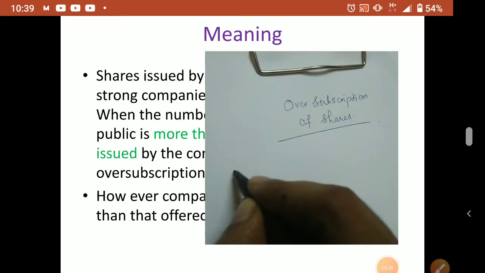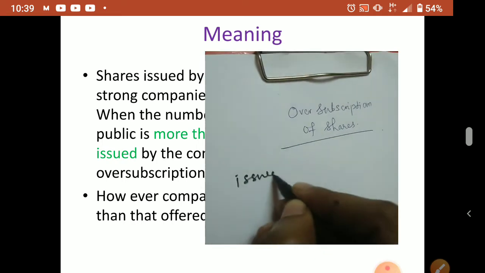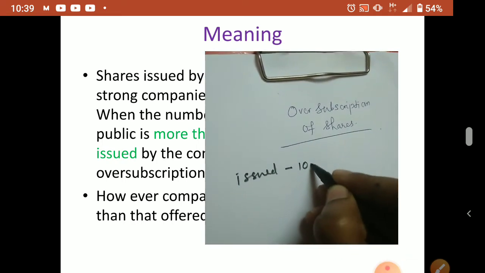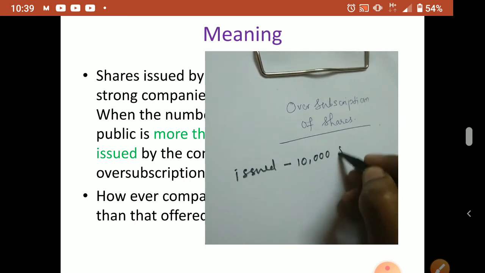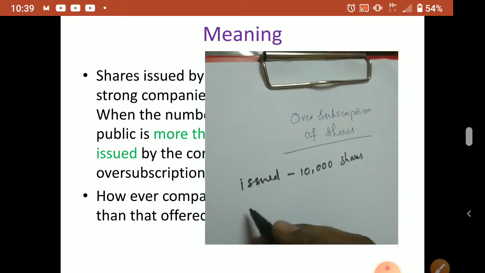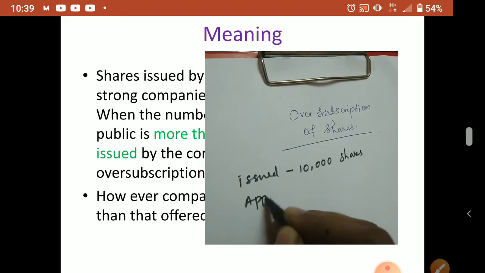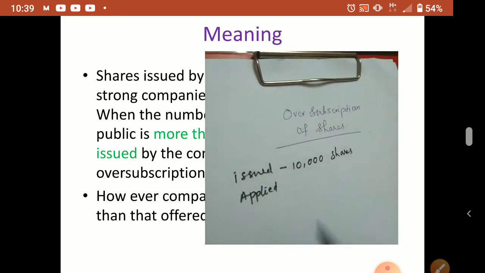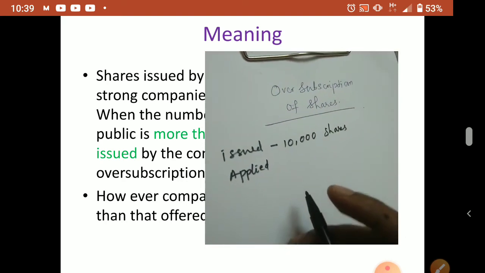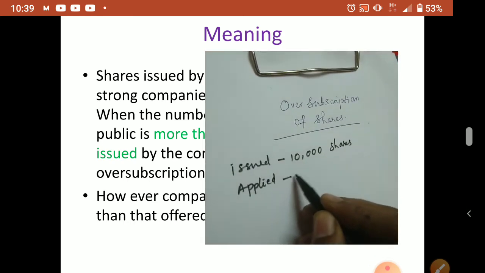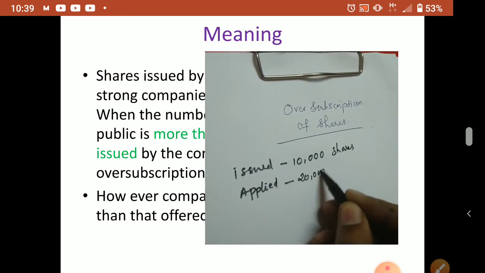Suppose the company issued 10,000 shares. The company issued 10,000 shares, but the public applied. So in the question, you have to see how many shares were applied for.